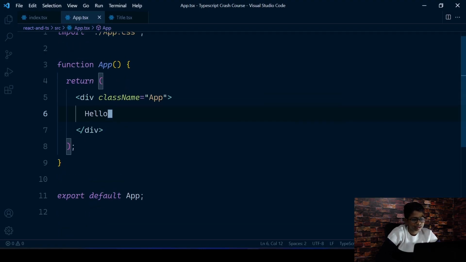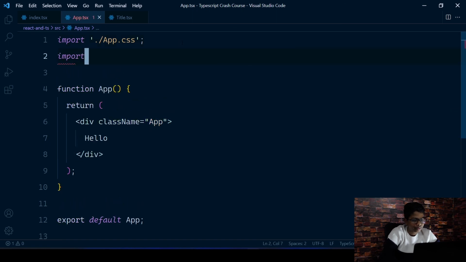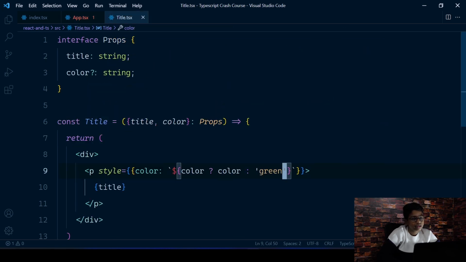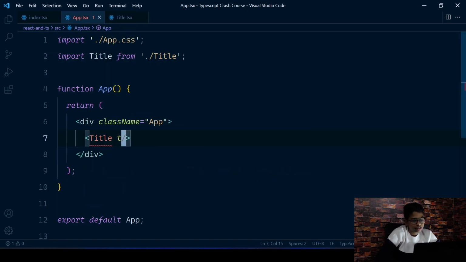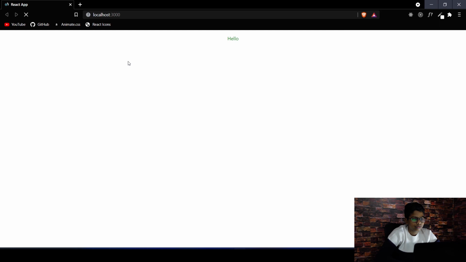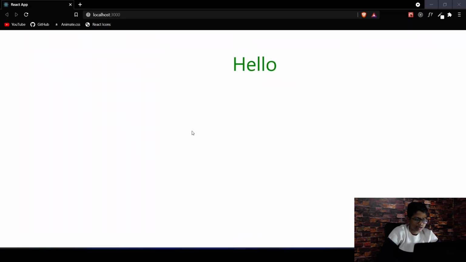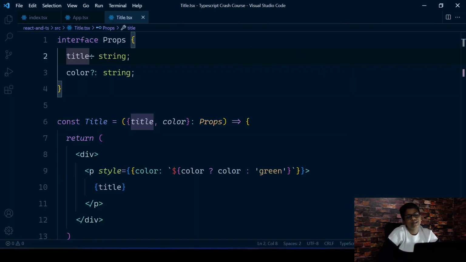Now we'll need to display it. For doing that, we can import the component, import Title, and after that we can display the title in here. You might find this error because this title prop is missing. You just go here and you can see we are looking for a title prop which is not optional. So you can pass in title equals hello. If you return here, you get hello in there, and if you zoom in properly, you'll see that it's green. We can again give color equals red maybe, and according to the logic here, it should turn red, which it does.